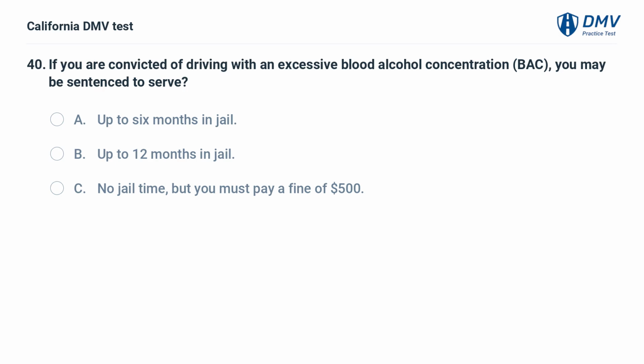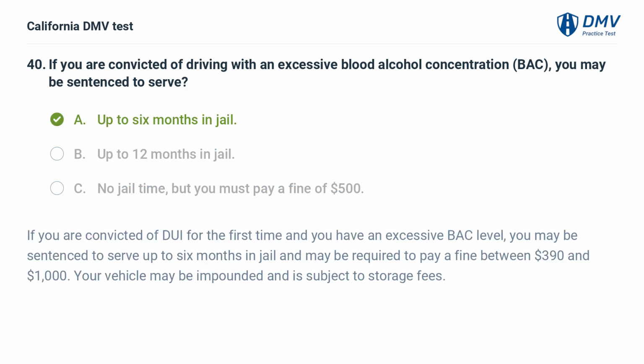If you are convicted of driving with an excessive blood alcohol concentration, BAC, you may be sentenced to serve A. Up to 6 months in jail. B. Up to 12 months in jail. C. No jail time, but you must pay a fine of $500. A. Up to 6 months in jail. If you are convicted of DUI for the first time and you have an excessive BAC level, you may be sentenced to serve up to 6 months in jail and may be required to pay a fine between $390 and $1,000. Your vehicle may be impounded and is subject to storage fees.